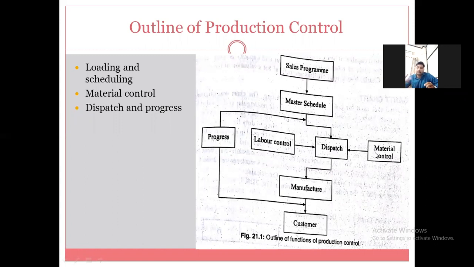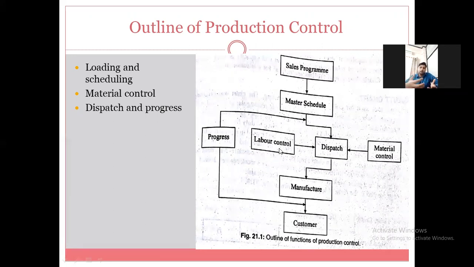The second thing is the quality of material, whether it has the required quality or not. And if not, then controlled action is taken against that particular deficiency. And labor control is also a function of master scheduling only.